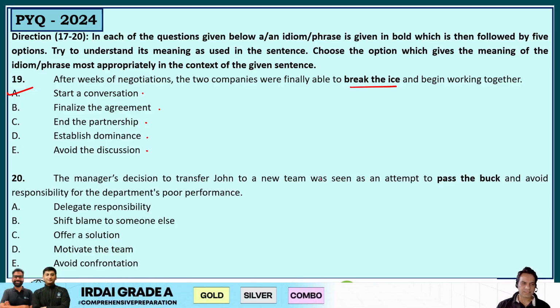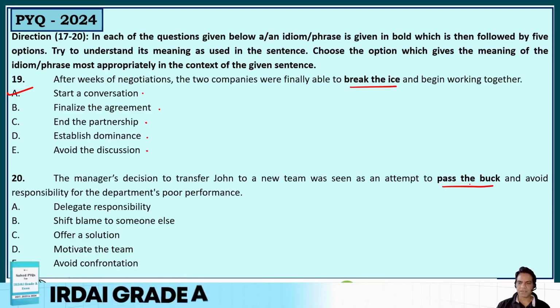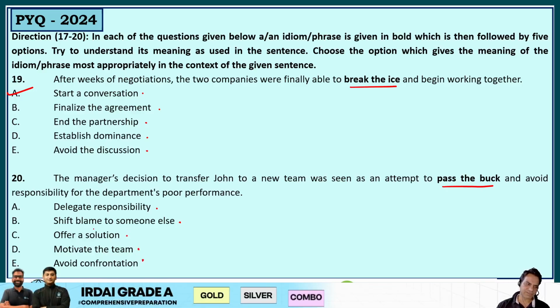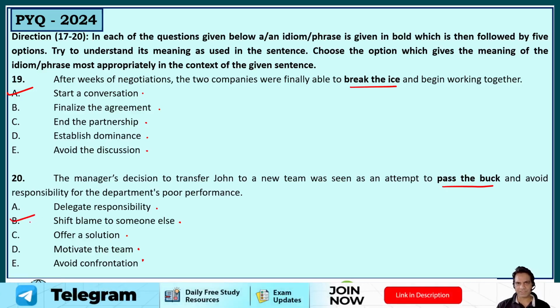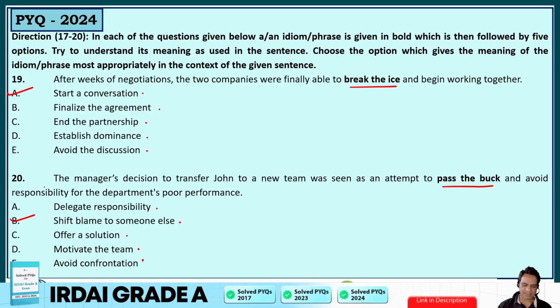Question number 20. The manager's decision to transfer John to a new team was seen as an attempt to pass the buck and avoid responsibility for the department's poor performance. Pass the buck means to shift the blame to someone else. The options are delegate responsibility, shift blame to someone else, offer a solution, motivate the team, avoid confrontation. No, this means to shift blame to someone else, not avoid confrontation. To pass the buck means to shift blame to someone else, so that he can blame that he is the culprit. Alright guys, so these are the questions on your idioms and phrases.